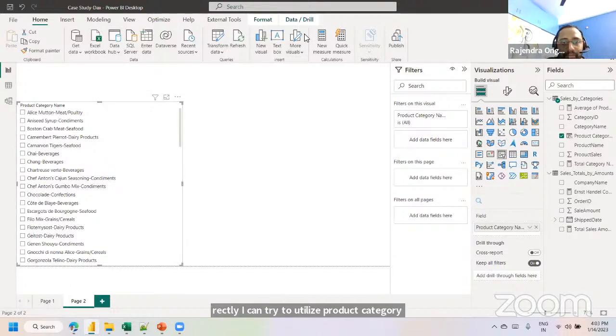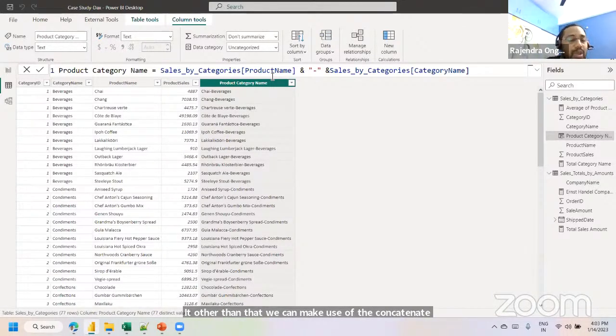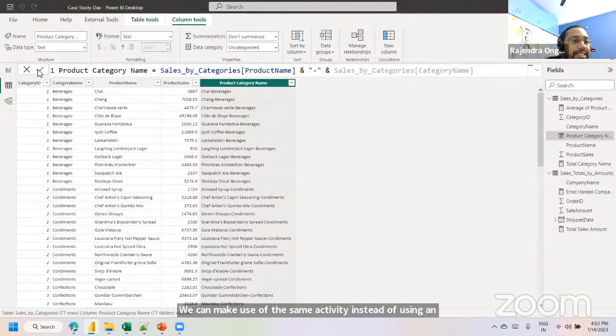Okay, I will show you those things. One second. So here I'm using an operator, the ampersand. Other than that, we can make use of the CONCATENATE function as well. We have a dedicated function too. We can achieve the same activity by using the CONCATENATE function instead of the ampersand operator. So how? Let me show you that one as well.